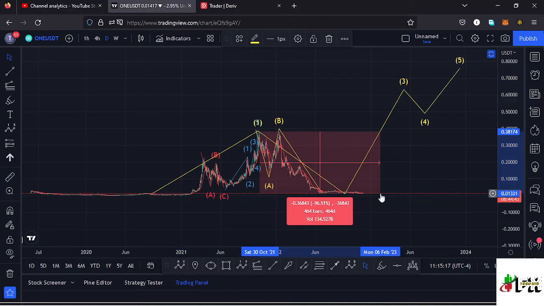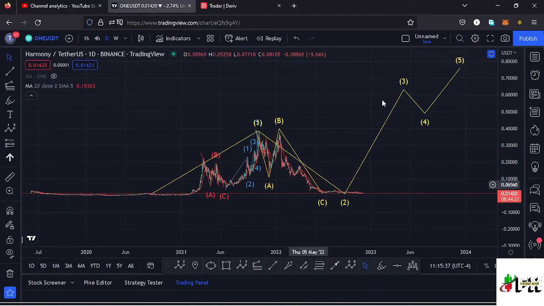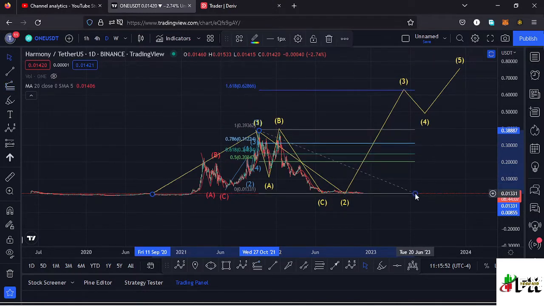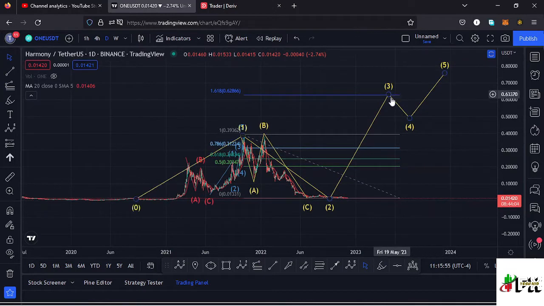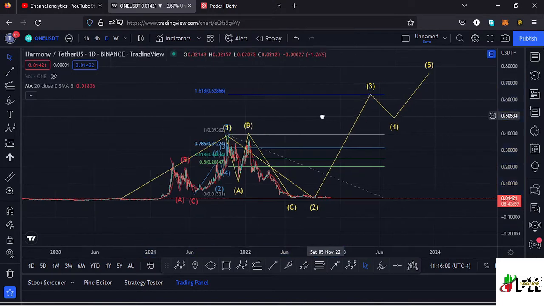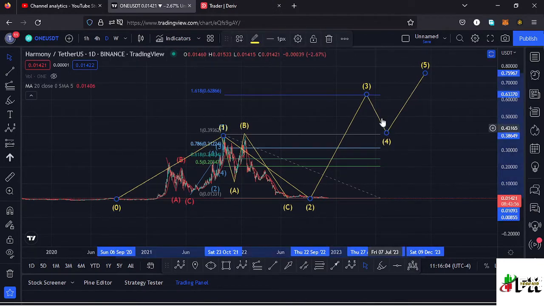That means there are chances that we might have seen the bear market low for HARMONYONE, and very soon I'm expecting a very nice reversal over here to the upper side in the formation of this wave 3, which is also an impulsive wave. For a minimum target area, I can use the trend-based Fibonacci, connecting it from the low of the first wave to the high of that wave 1, then dragging the fibs to the low of the second wave at around the $0.012 mark. That gives me a minimum target area at the fib level 1.618, at around the $0.628 mark, and that is the minimum that I would expect HARMONYONE to do in the next bull market.